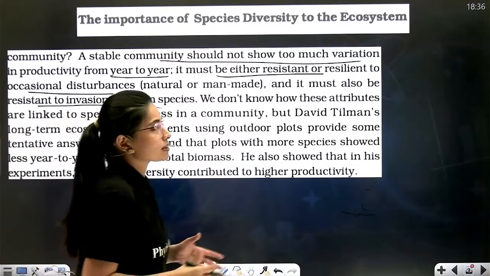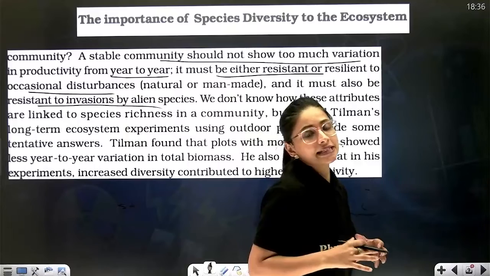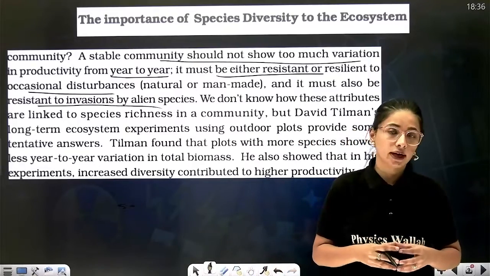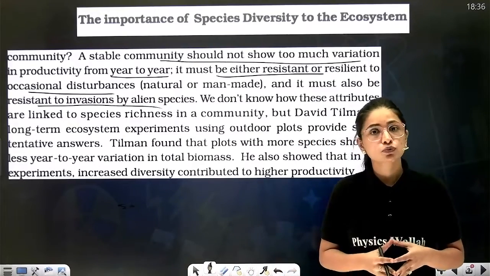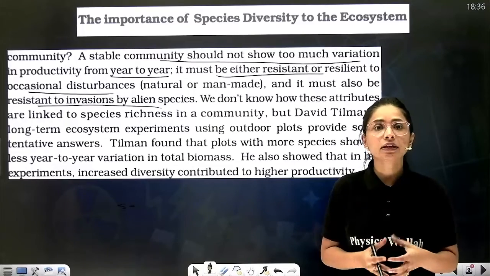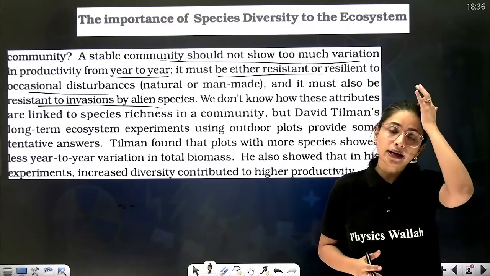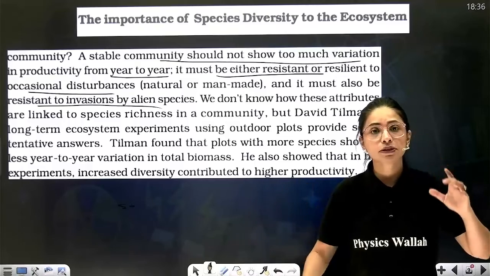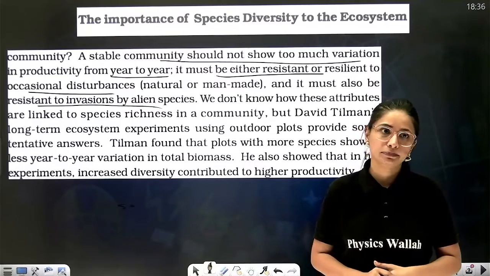And an ecosystem must also be resistant to alien species invasion, because alien species start killing the native species, and due to one species you may lose 10 species, which is totally not acceptable.